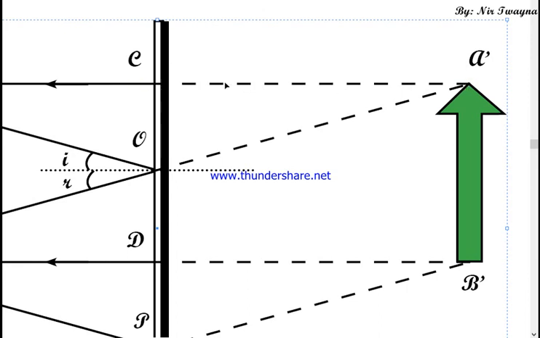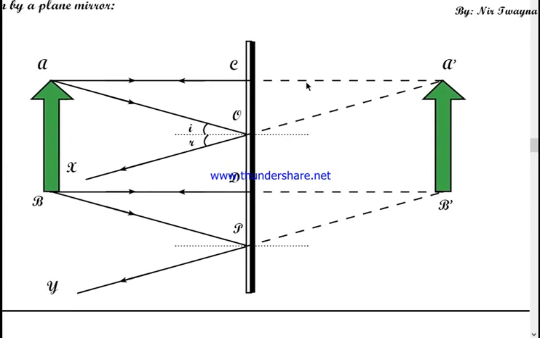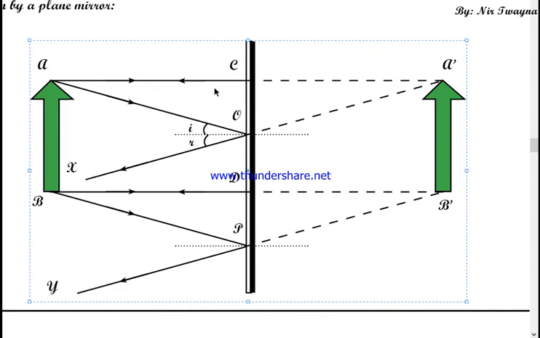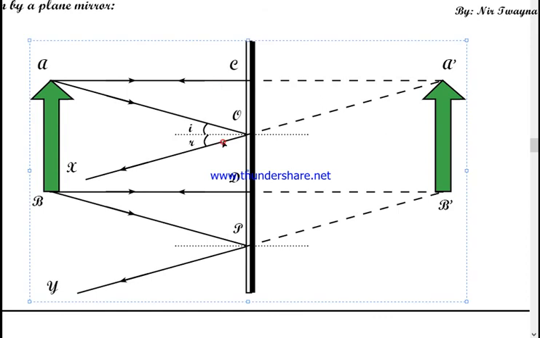This line is back traced, and this line is also back traced, and a dotted line means it is imaginary. Only our brain will produce such imaginary light rays. So when our eyes receive these two reflected light rays, our brain manipulates that these two light rays are actually coming from this point.